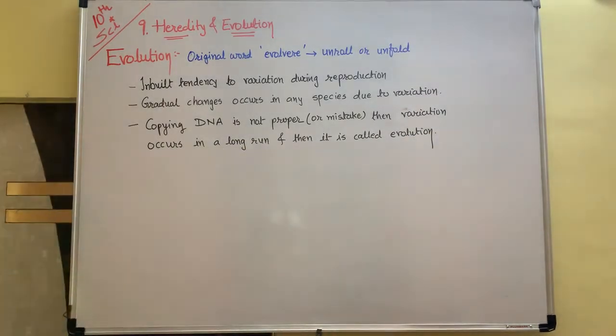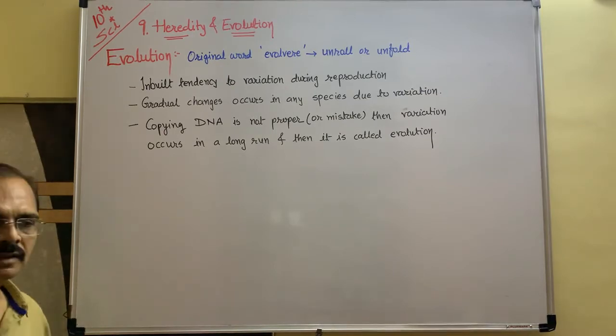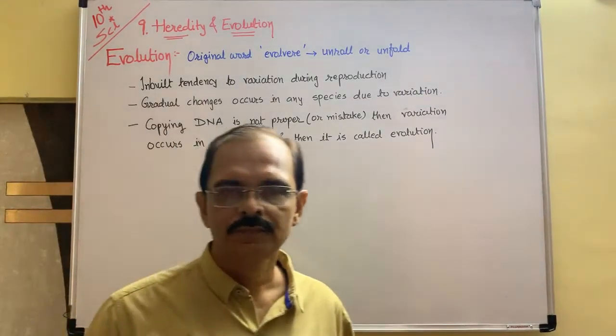Okay, so many variations accumulate on the DNA, on the genes, for a long period of time. Then we say that it is evolution.